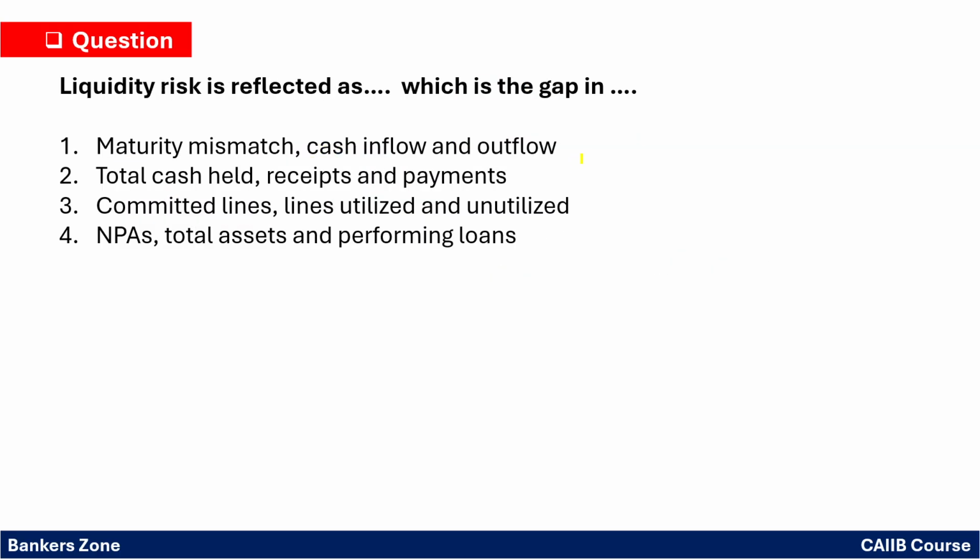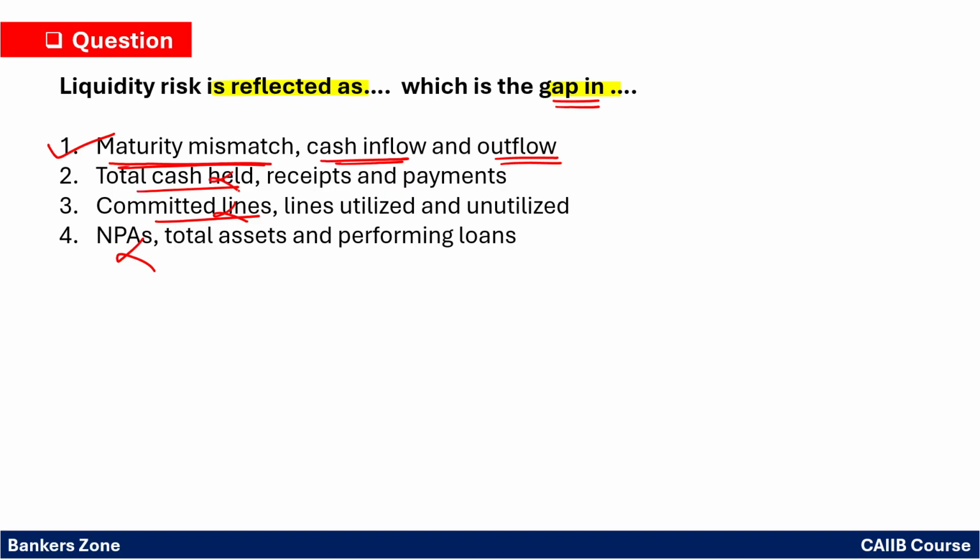Liquidity risk is reflected as dash dash, which is the gap in dash dash. So what is liquidity risk? Liquidity risk is simply reflected as the maturity mismatch between assets and liabilities, which is basically the gap in cash inflow and cash outflow. So the first option itself is your correct option. Liquidity risk referred to as NPA is wrong. It is the committed line, wrong.